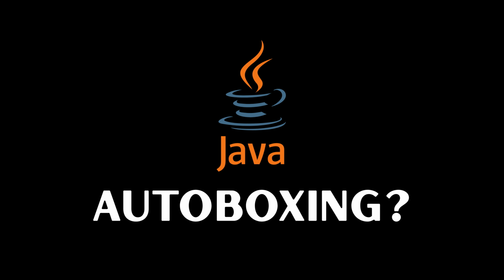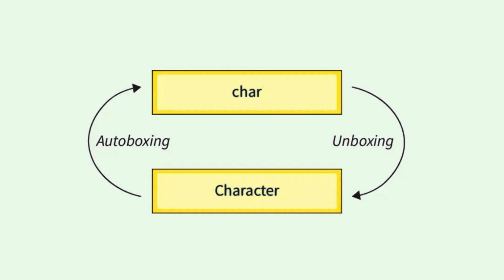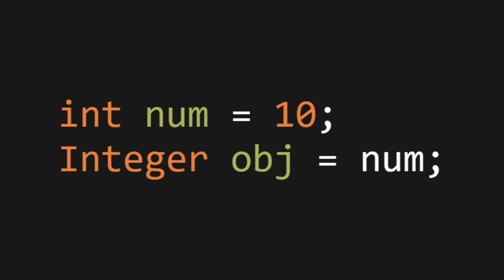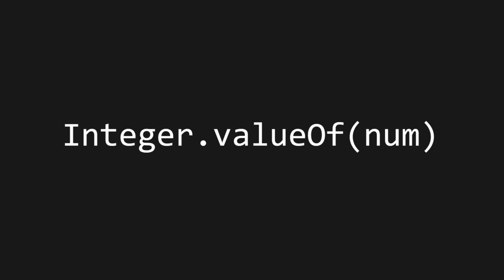So what is autoboxing? Autoboxing means Java automatically converts a primitive into a wrapper object. For example, int num = 10, it is a primitive type. Integer obj = num. Autoboxing happens here. You don't need to write Integer.valueOf(num), Java does it for you.